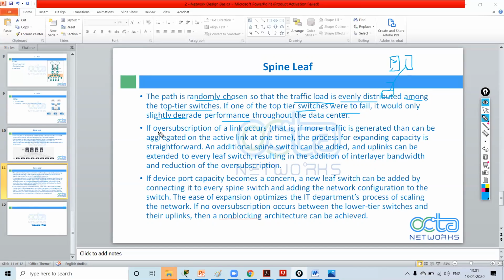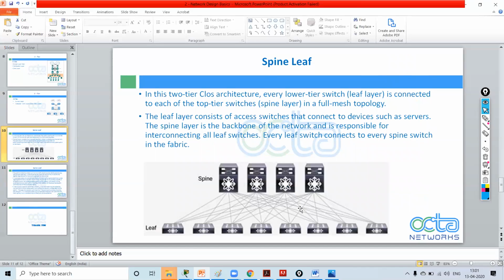In spine-leaf architecture, we have redundant paths. For redundancy, we use spine-leaf architecture. In this architecture, we have spines as the backbone and leaf as our access layer switches.